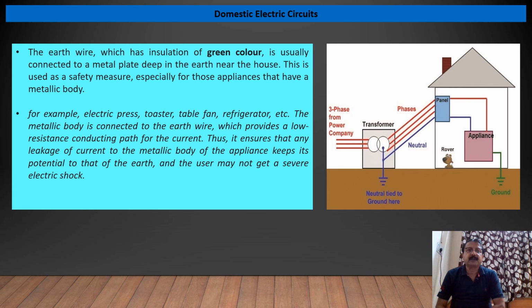The metallic body is connected to the earth wire, which provides a low resistance conducting path for the current. Thus, it ensures that any leakage of current to the metallic body of the appliance keeps its potential the same as that of the earth, and the user may not get a severe electric shock. So this is the safety device used for safety of personnel as well as equipment.